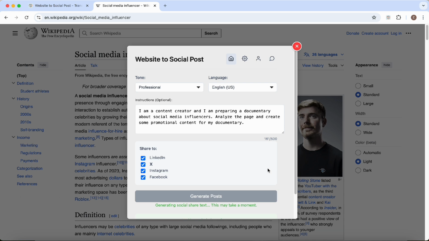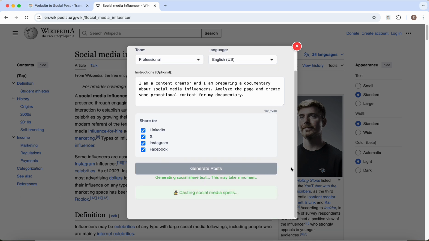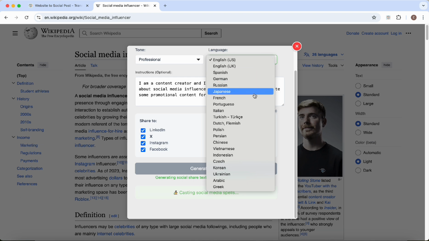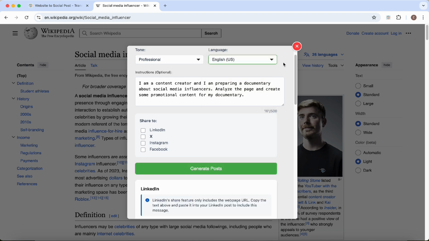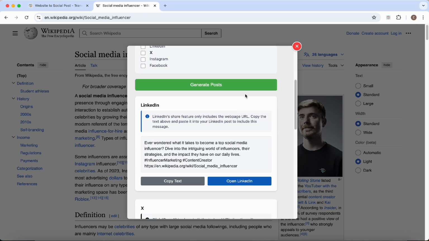Okay, let's click Generate to create some content and make the magic happen. By the way, remember that you can create content in so many different languages. Yeah, we know how cool that is. Oh, the magic has happened. Let's check out the results, shall we?